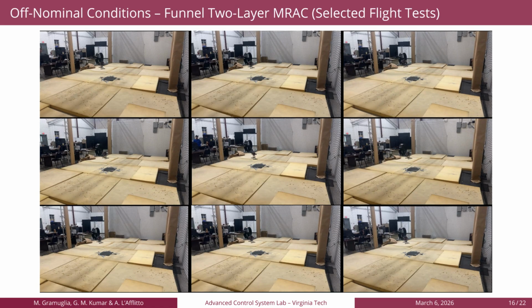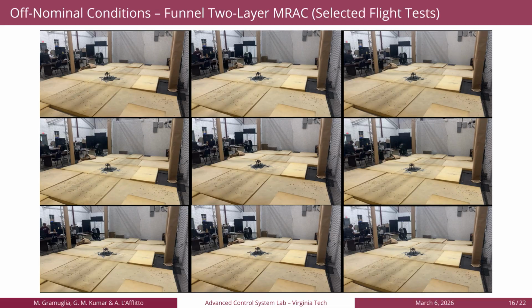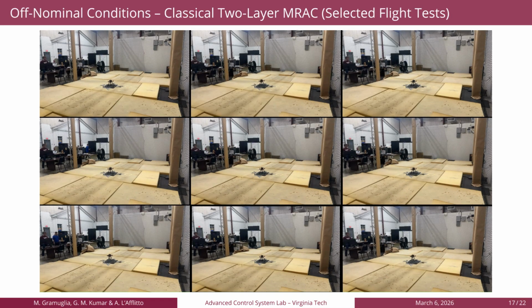Then, we performed 10 flight tests for each controller for the mission in the off-nominal case. Here, we are looking at 9 selected flights for the adaptive funnel two-layer MRAC framework. It is worth remarking how the tuning gains have not been retuned for the off-nominal case. In fact, they are equal to the ones in the nominal case. Here, instead, we are looking at 9 selected flights for the classical two-layer MRAC framework in the off-nominal case.